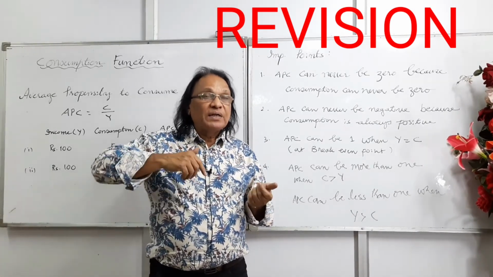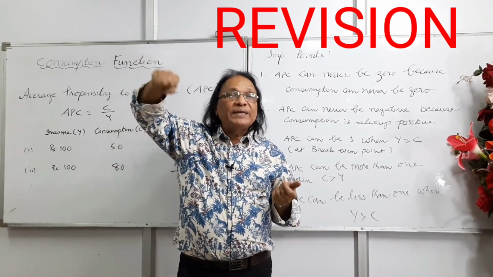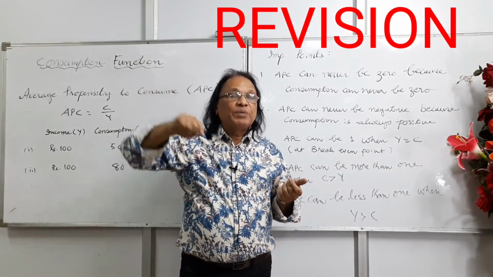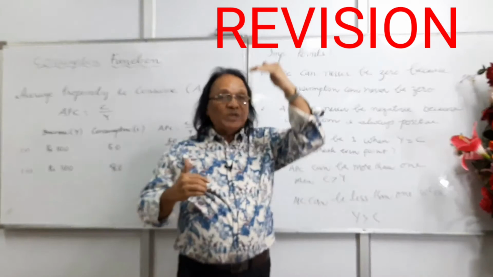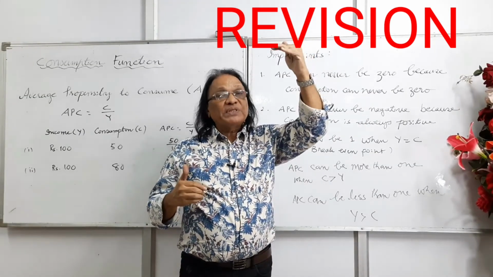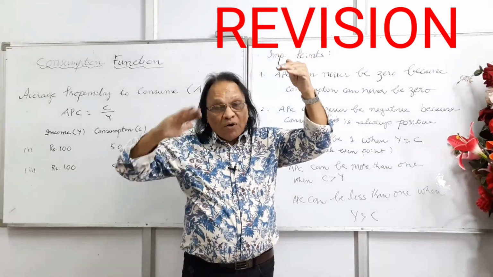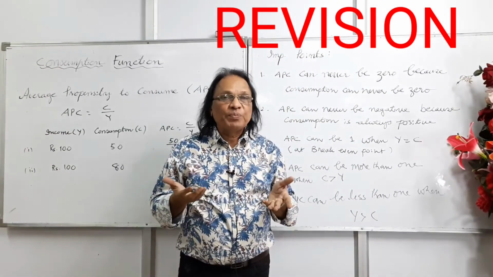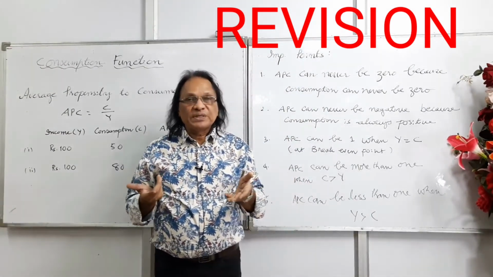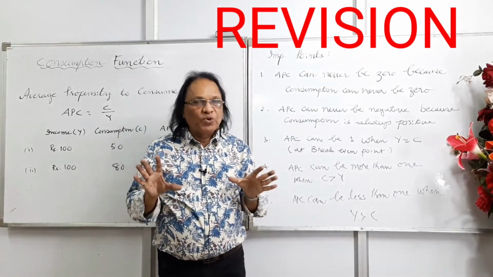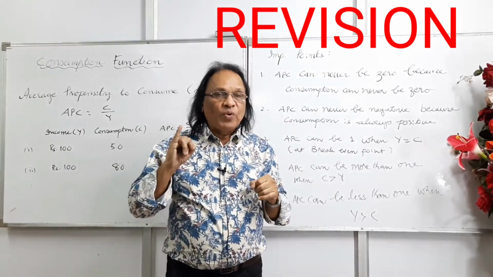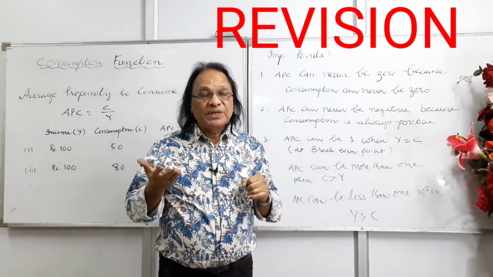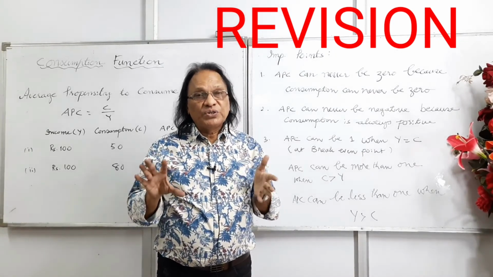Just keep in mind, at the break-even point, Y is equal to C, hence APC is equal to 1. Before the break-even point, APC will be greater than 1. After the break-even point, APC will be less than 1. Keep that in mind. In the next class, we'll be discussing it. So I hope you got it. APC is C upon Y. The value of APC is always positive.